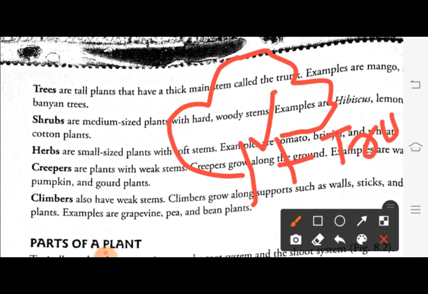The trunk is the main stem and it is usually thick. So trees are tall plants with a thick stem called the trunk. Examples of trees we can give are mango tree, banyan tree, etc. Okay, next we will talk about shrubs.